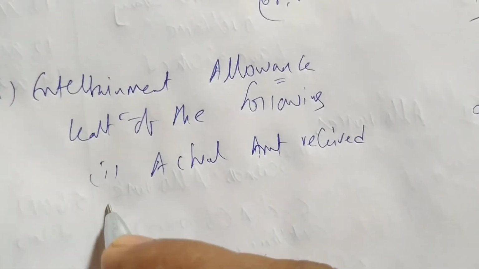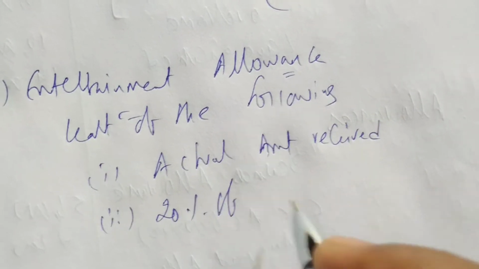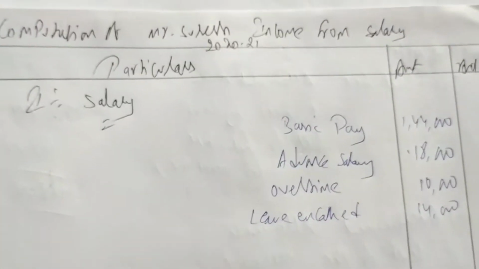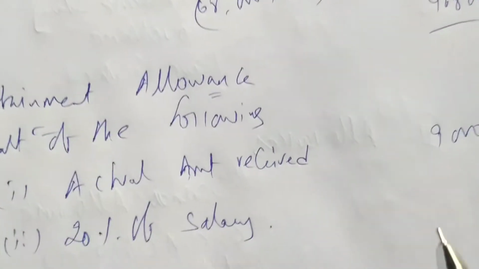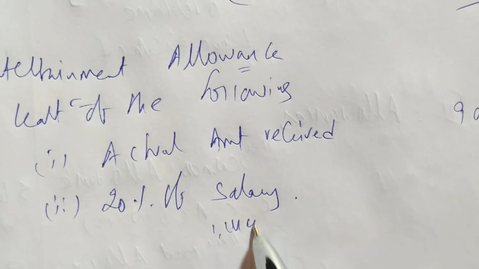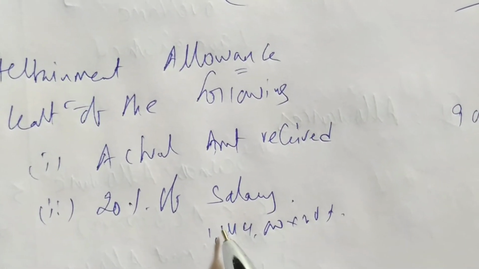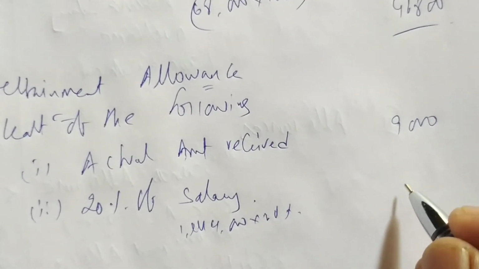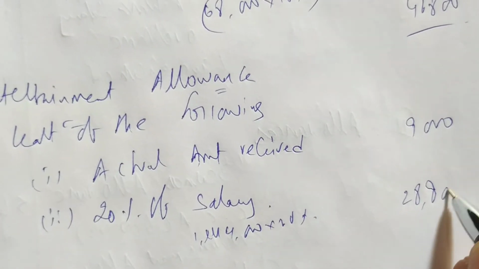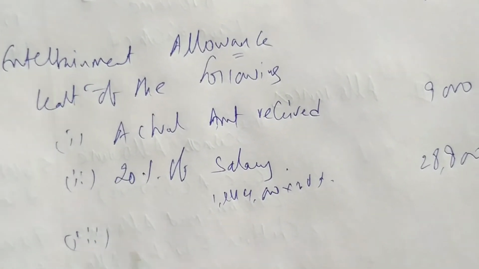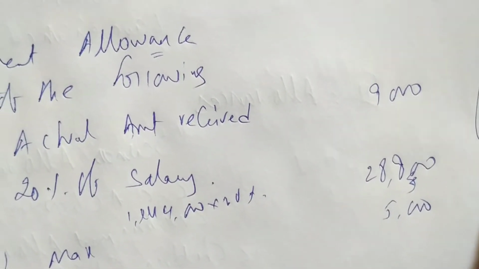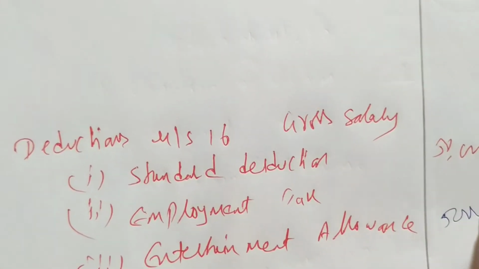Second is 20% of salary. Salary means only basic pay. 1,44,000 into 20%, getting 28,800. Third is maximum 5,000. The least of the three is 5,000. So 5,000 is the deduction. Entertainment allowance 5,000 is the deduction.